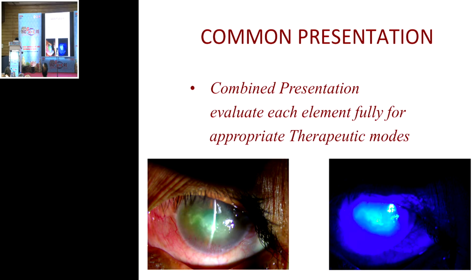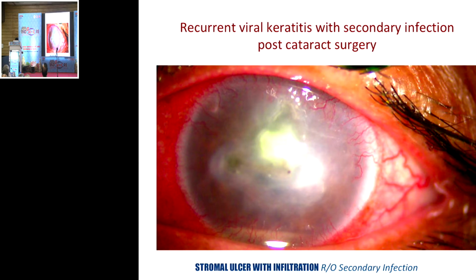So the common presentation of viral keratitis is a combined one, where the epithelium and the stroma are both involved. So you see the epithelium in the form of this dendrite, and the underlying stroma in the form of a corneal edema. So it is important to see which layer of the cornea is affected, and accordingly give that particular therapeutic modality.